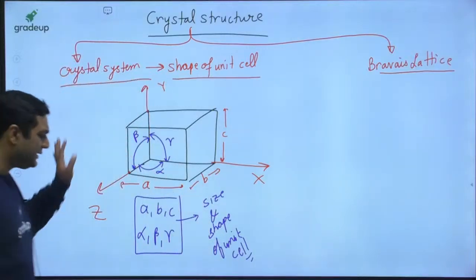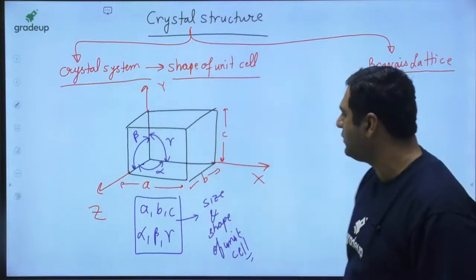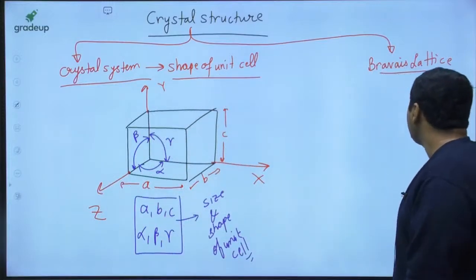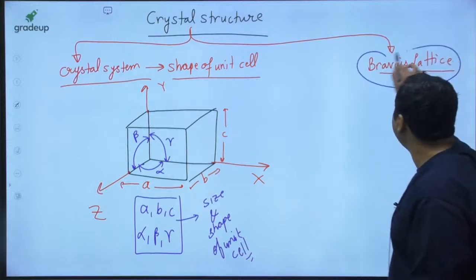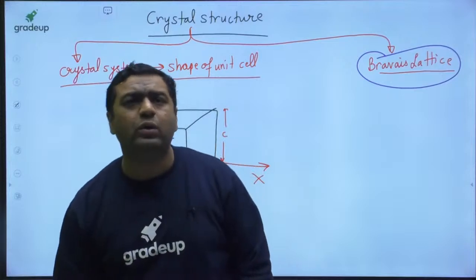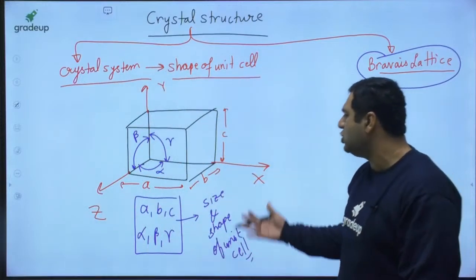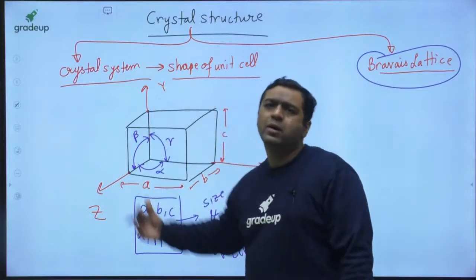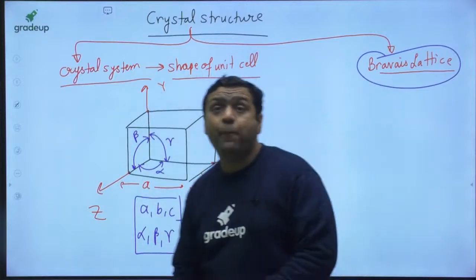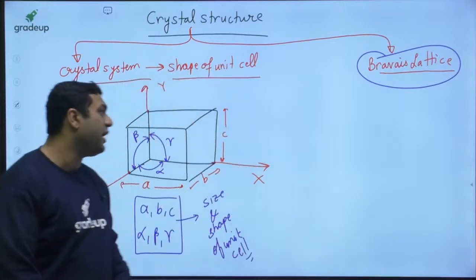And how the atoms are going to be oriented in this will tell you about the Bravais lattice. As I said, the shape and size of your room, your home, will be the crystal system, and how people are living in that room, that home, that is the Bravais lattice.